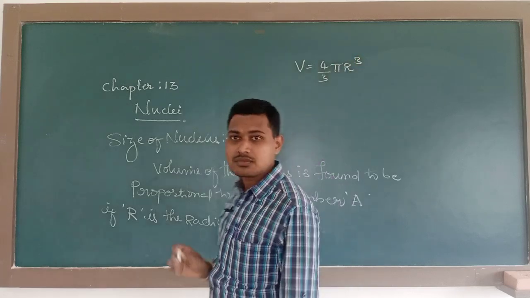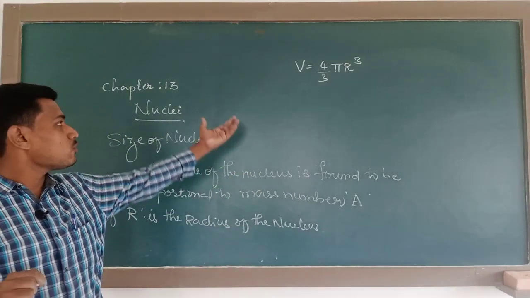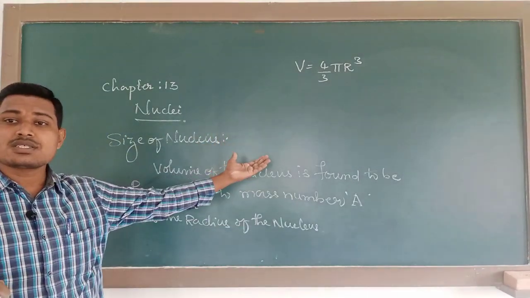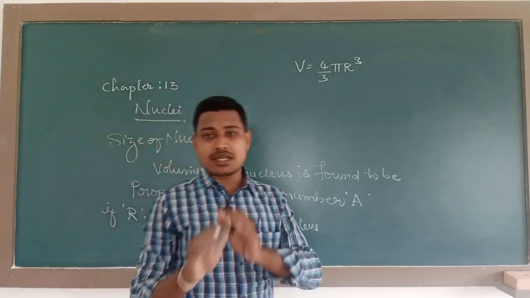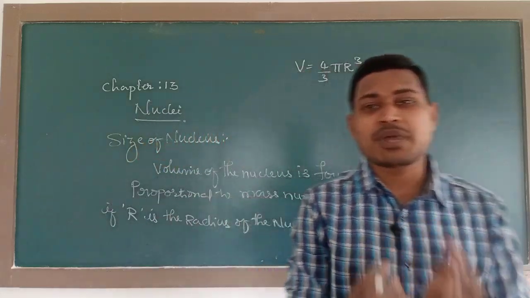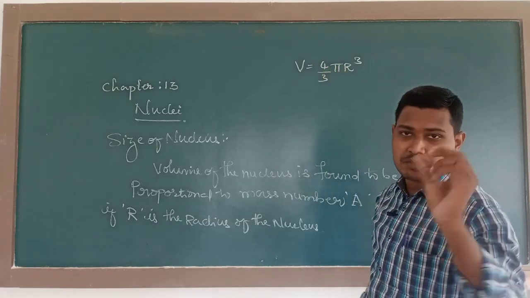The nucleus is assumed to be a sphere, and for a sphere the volume is 4 by 3 pi R cube.